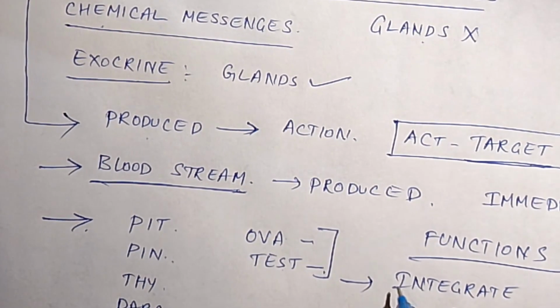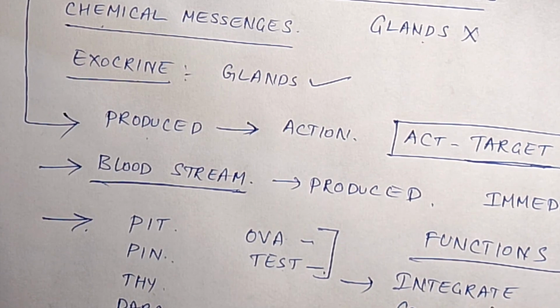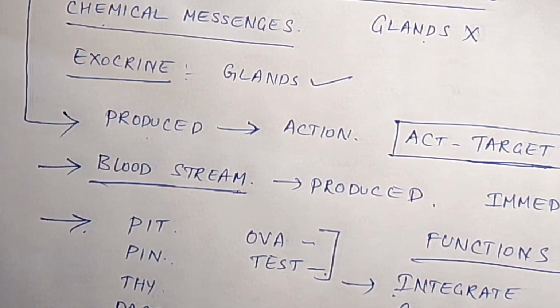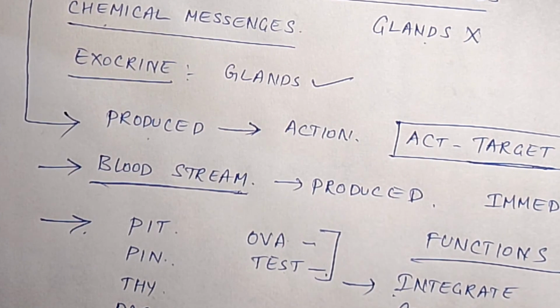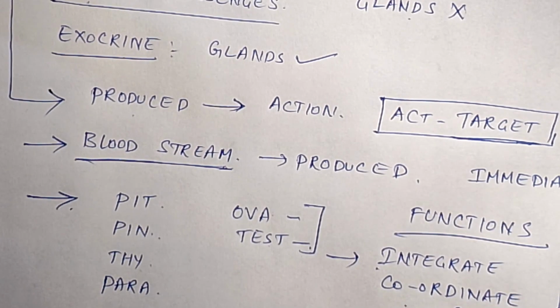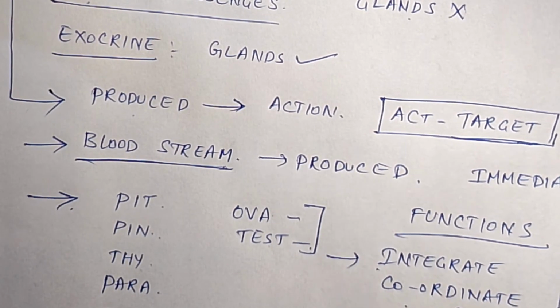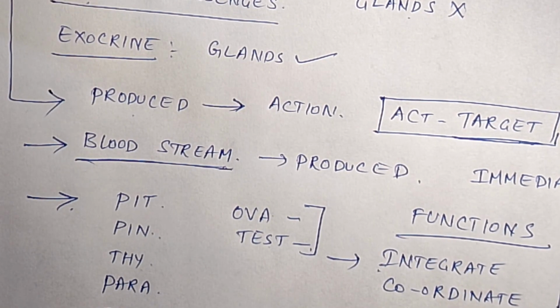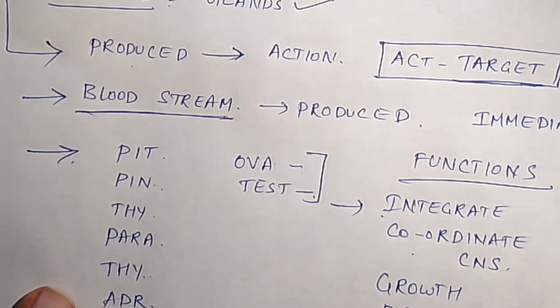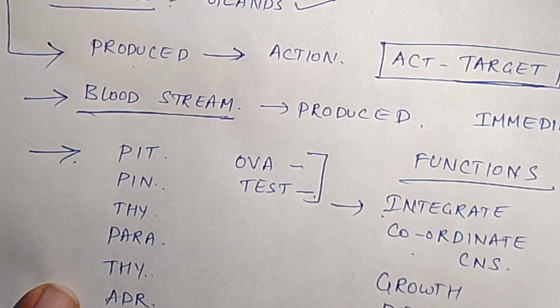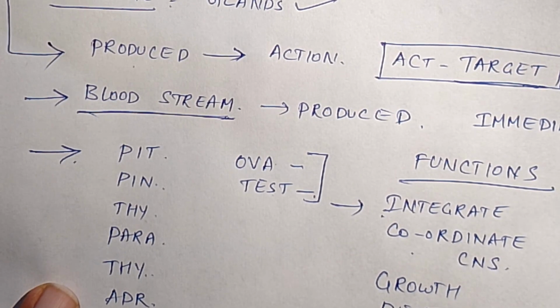So the first function is that hormones integrate and coordinate all the body activities with the help of the CNS, the central nervous system. Next, the second function: they help in the growth and development of the body. We can see the growth and development in our body. Thirdly, proper digestion and absorption take place with the help of these hormones.